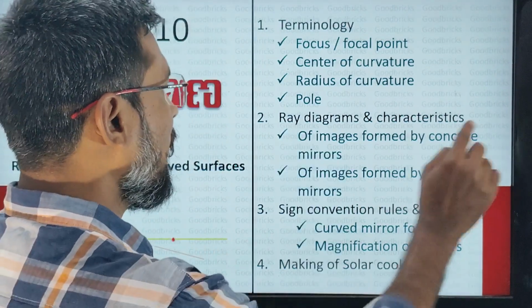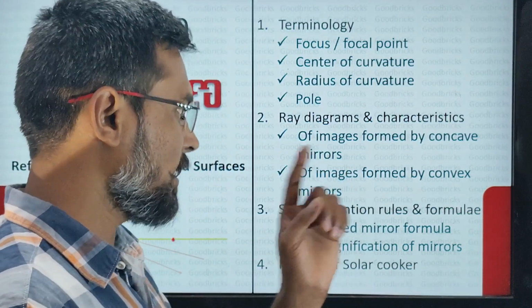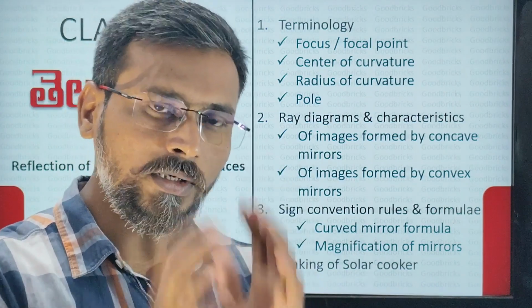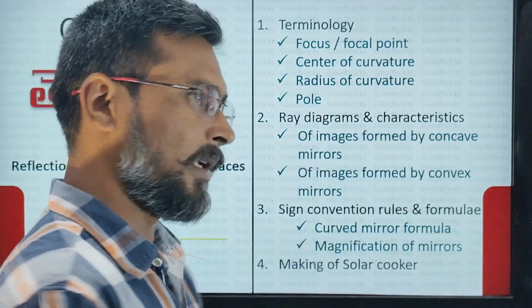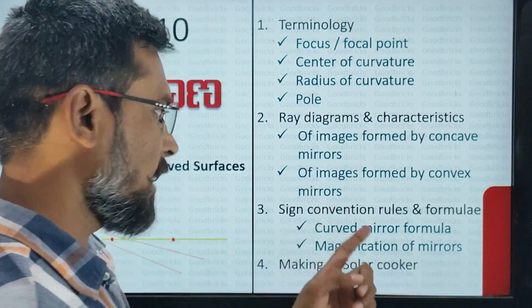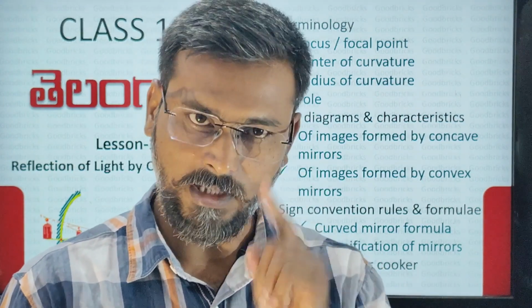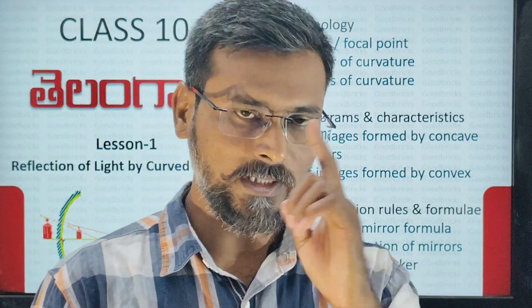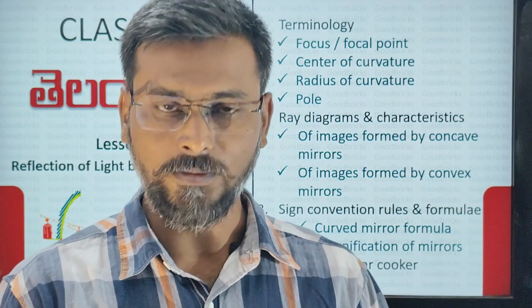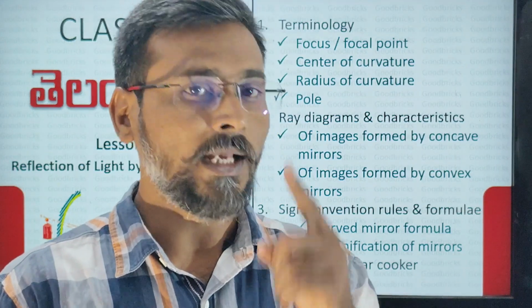Then ray diagrams and characteristics of images found by concave mirrors and convex mirrors. Mostly you have to prepare very thoroughly concave mirror images. Next, sign convention rules, and you have formula. What is that? Mirror formula 1 by f is equals to 1 by v plus 1 by u. Then magnification of mirrors. What is that? m is equal to minus v by u is equal to hi by h naught.